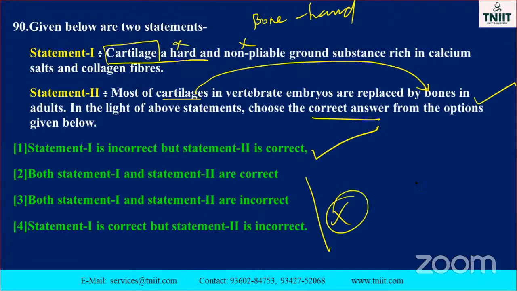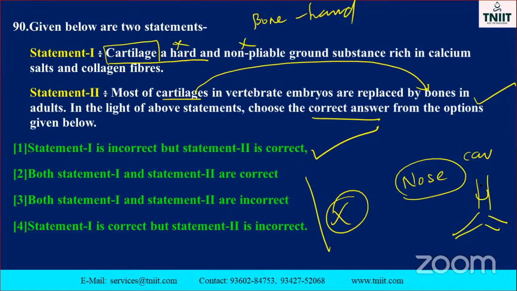Already I told you cartilage. Take an example of nose. Nose, the front portion is also made up of which one? Cartilage, not bone. Cartilage. Take an example of lungs. Lungs, that is what is that? Bronchioles. Okay. It is a C-shaped cartilage. And third one is what is that?